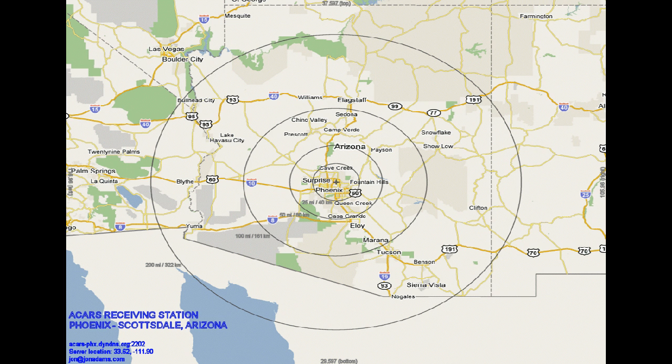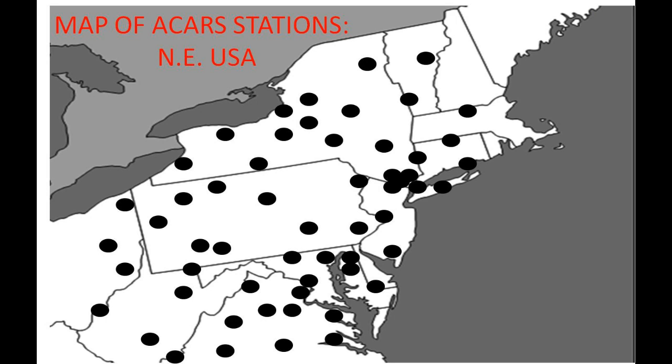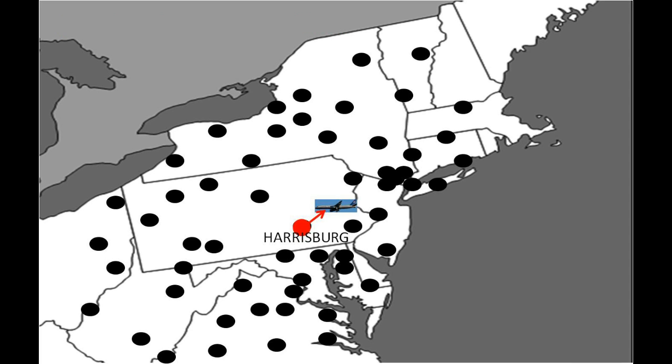If you send an email to a deleted account, it will bounce back with an error. If an email is received by an active account, it will record as sent. It is the same with ACRES. Here is a map of the ACRES stations in the northeastern United States. At 8:59, Flight 175 successfully receives an ACRES message here, and again here at 9:03.